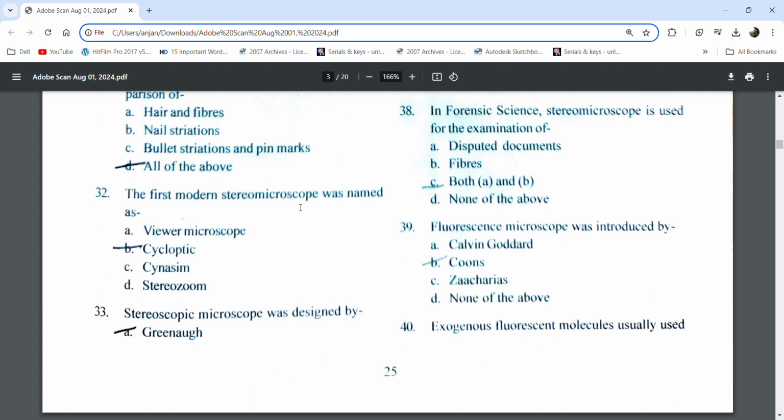The first modern stereo microscope was named Cycloptic. The stereoscopic microscope was designed by Greenough.